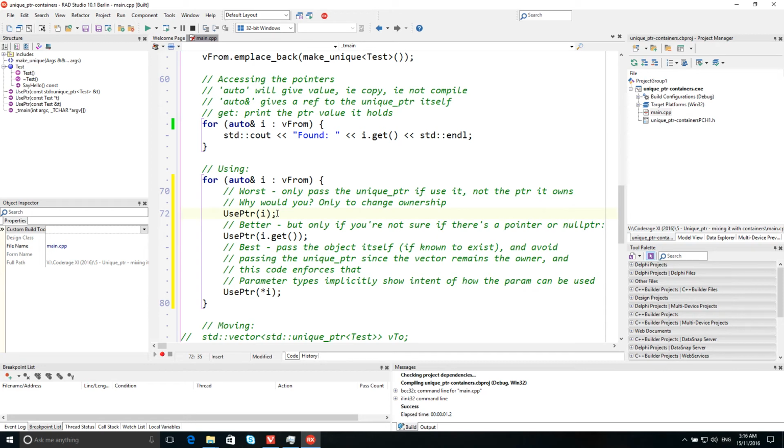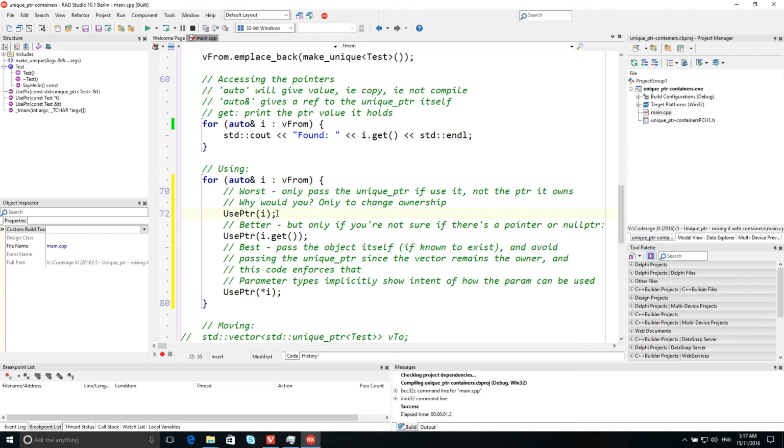And the reason for that is that the parameter types in the method implicitly show the intent of how the parameter can be used. So if you pass a unique pointer, then your code is effectively saying that you need to have the unique pointer itself, not the pointer that it's holding. The only reason to deal with a unique pointer is to change ownership, to take ownership away from that unique pointer, for example. And that is presumably and normally a fairly rare operation. So you would not normally pass the unique pointer element of the container around itself.